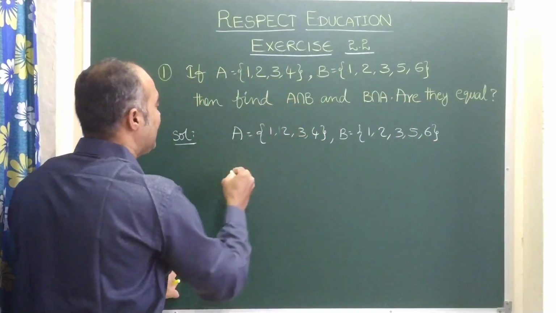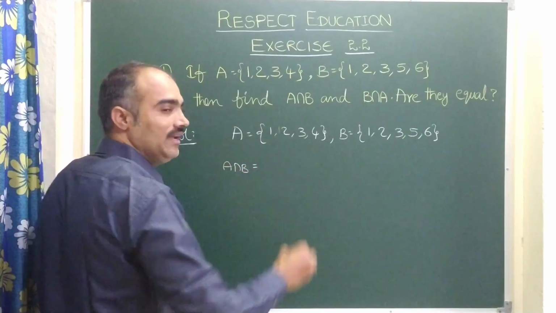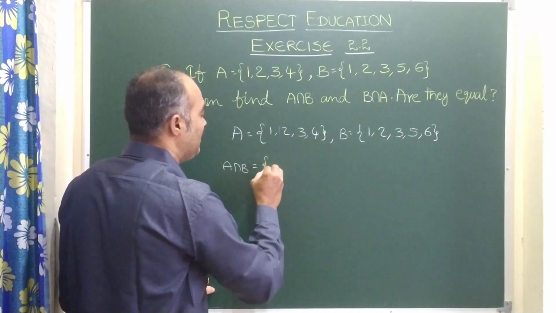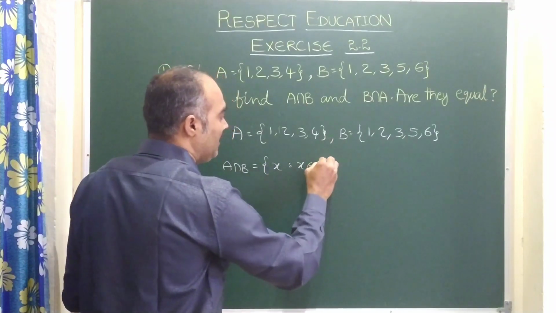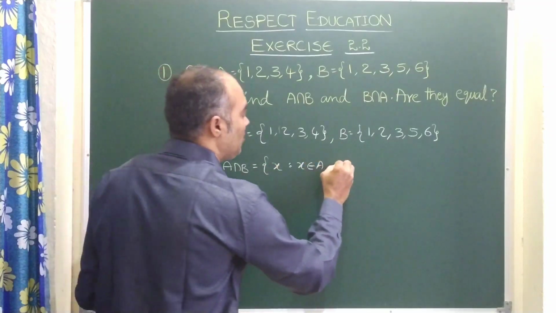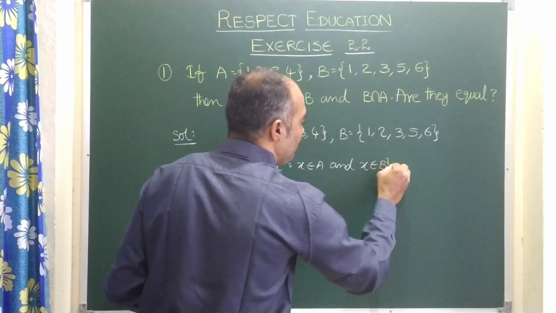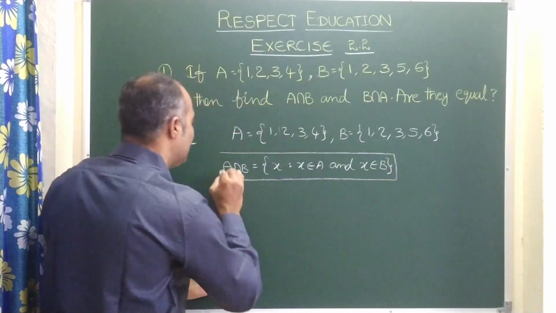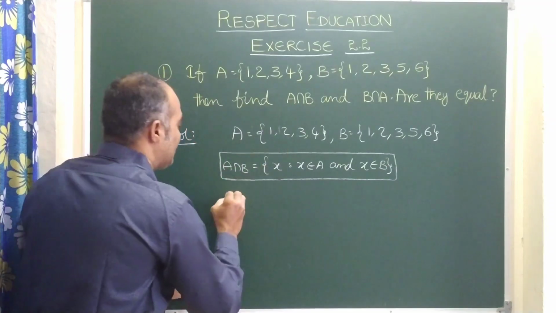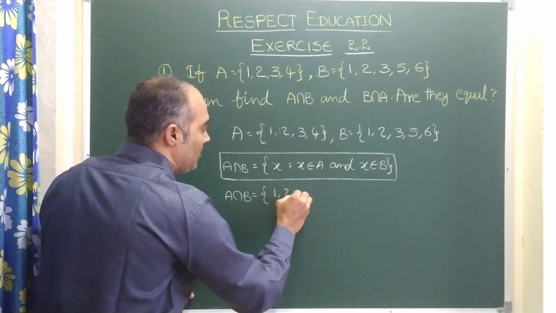Now we need to find first A intersection B. Let us find A intersection B. As I have told you, children, A intersection B is the set of X such that X belongs to A, it is intersection, and X belongs to B. So based on this, let us write A intersection B. A is {1, 2, 3, 4}.